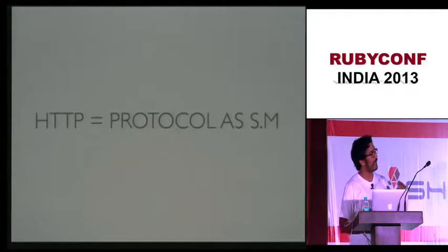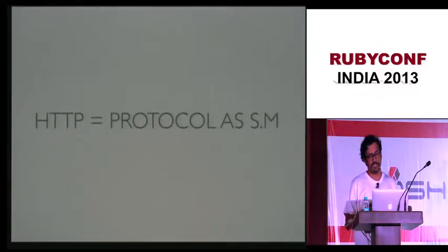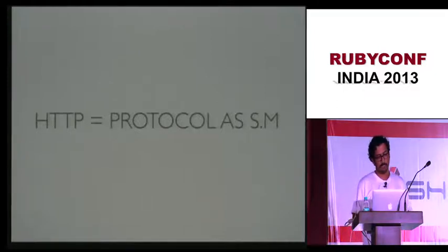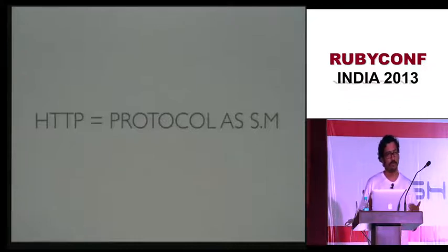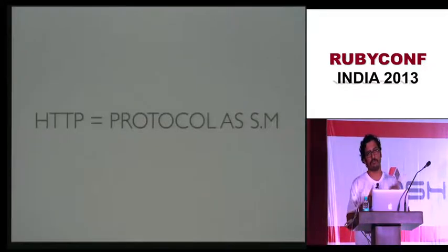So C Encrypts had an article where he was explaining why web machine took the decision to model this as a state machine, why is it appropriate? What he says is that HTTP is a protocol. What I mean by protocol is that there are a number of steps which have to be done for the HTTP communication to take place, right? So let's say I want to make an HTTP request. There has to be handshake.